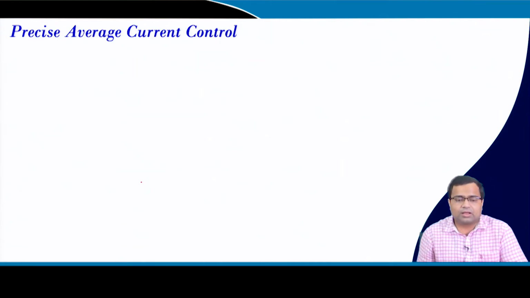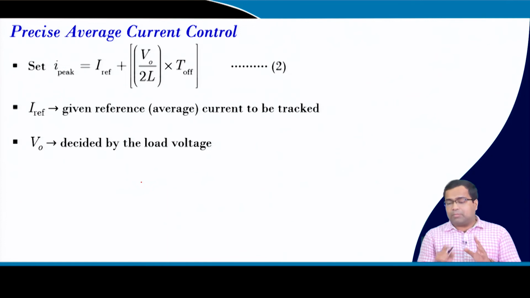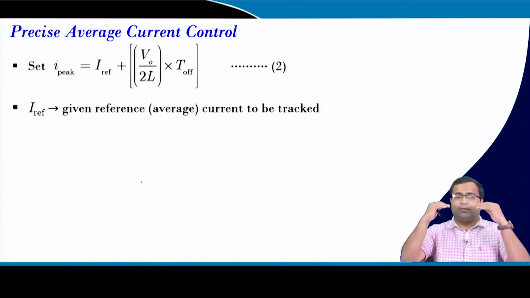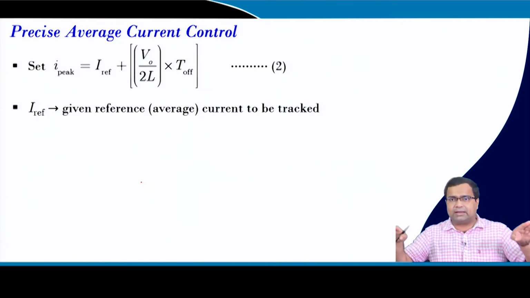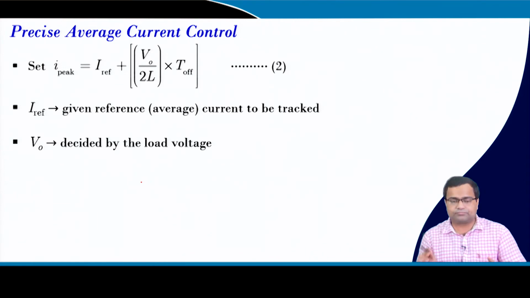Now, if you want to do precise average current control, which we have discussed, we can set a reference current which we need to control, but ultimately it is constant off time control where we are controlling the peak current. By controlling the peak current, we want to maintain the average inductor current at its desired value, which is Iref.